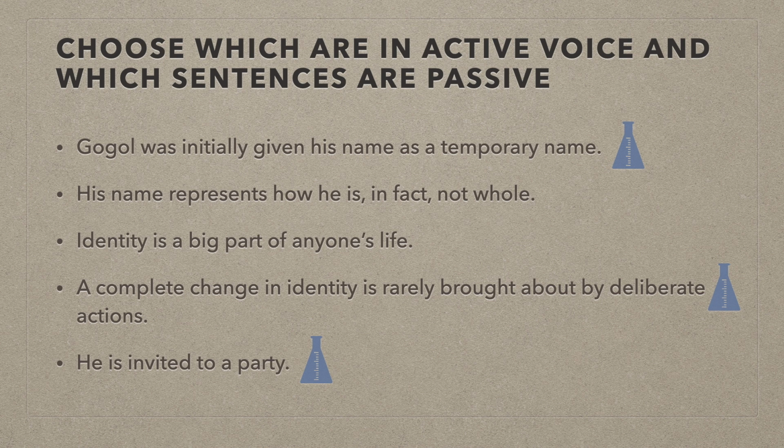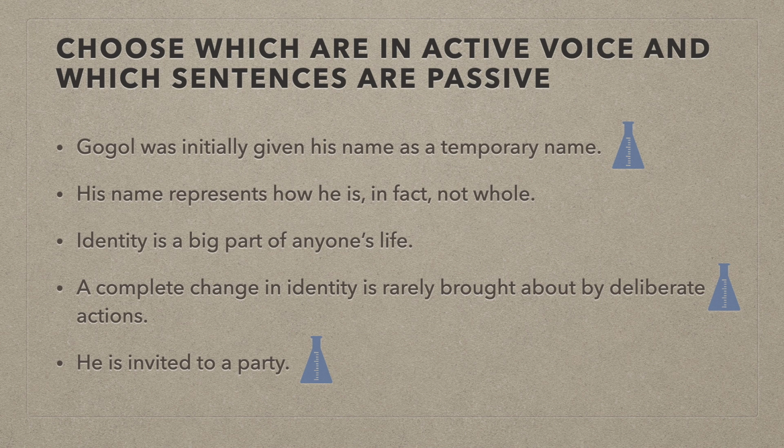So the first one, the fourth, and the fifth are in passive voice. These are all taken from people's namesake essays. Gogol was initially given his name as a temporary name. You notice a little beaker. I put that because science. It's appropriate for passive voice in science. However, this is not a scientific essay. So Gogol was initially given his name as a temporary name.